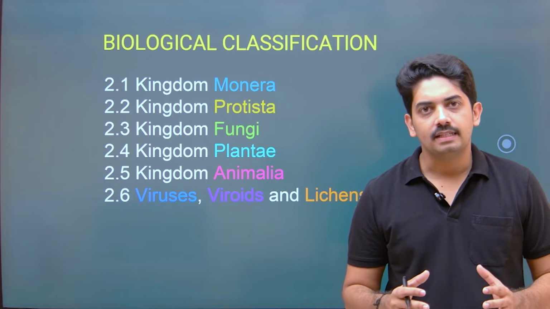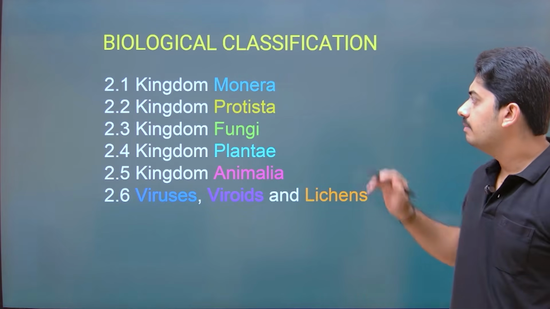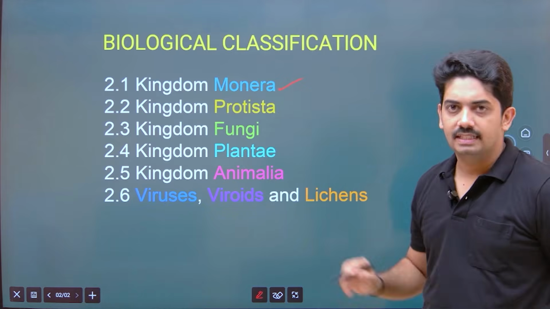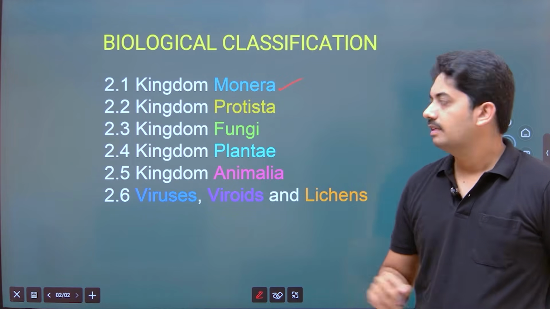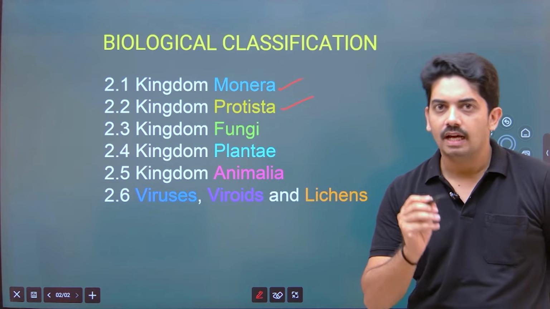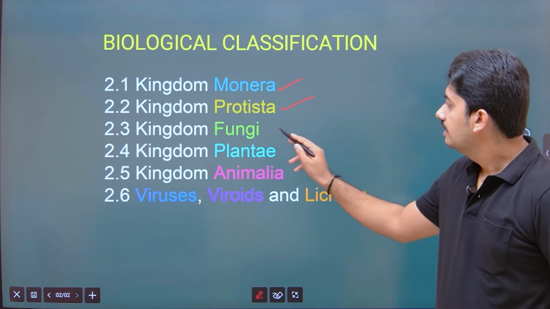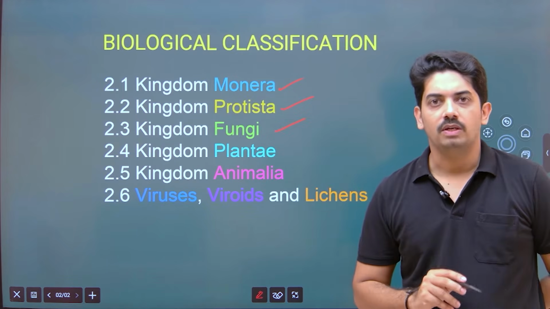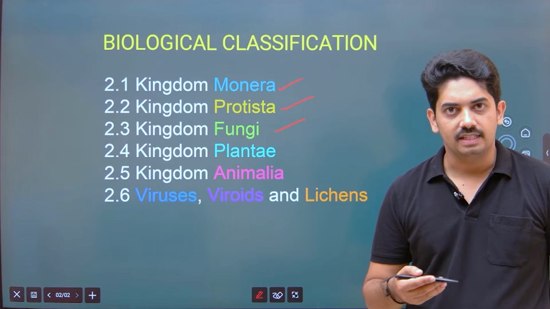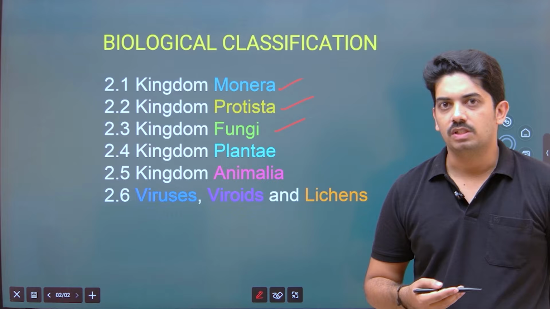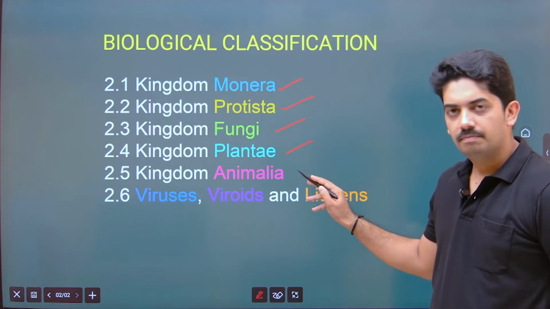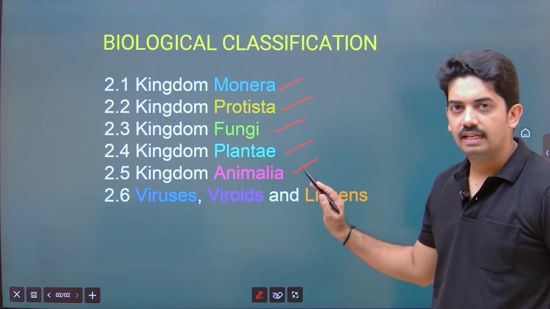See, this topic includes kingdom Monera, nothing but the bacteria, kingdom Protista, all the unicellular eukaryotes, and fungi. We all know fungi mainly includes mushroom-like organisms or bread molds, which are commonly observed. Then Plantae, plants, and Animalia, animals.